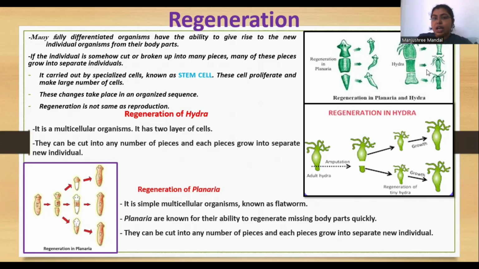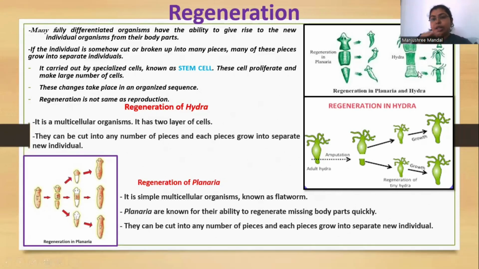Okay, this is the Hydra. In case of Hydra, what happens? They are cut into different pieces, and wherever the piece comes from, it grows and gives rise to a new tiny Hydra, which acts as a daughter. It is carried out by specialized cells known as stem cells. These cells proliferate and make a large number of cells. These changes take place in an organized sequence. Regeneration is not the same as reproduction.